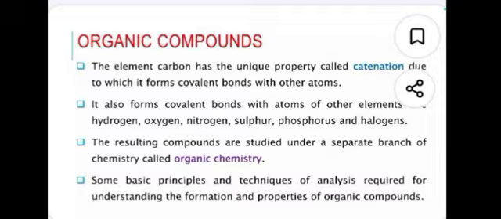Now we see, what is the definition of an organic compound? The element carbon has a unique property called catenation, due to which it forms covalent bonds with other atoms. It also forms covalent bonds with the atoms of other elements: hydrogen, oxygen, nitrogen, sulfur, phosphorus and halogens. The resulting compounds are studied under a separate branch of chemistry called organic chemistry. Some basic principles and techniques of analysis are required for understanding the formation and properties of organic compounds. This is the definition of organic compounds.